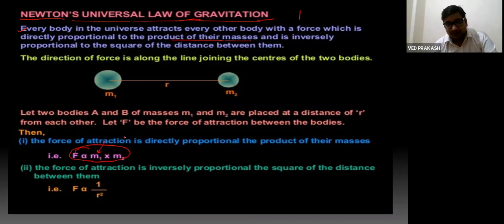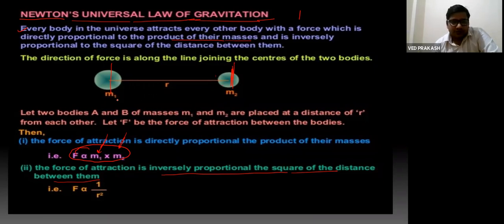This is an experimental law. From experiment, Newton concluded these points. So this force is directly proportional to the product of masses, and it is inversely proportional to the square of the distance between them. Suppose this is mass m1 and this one is m2. Then the force between these two masses means the force exerted by m1 on m2 and the force exerted by m2 on m1.